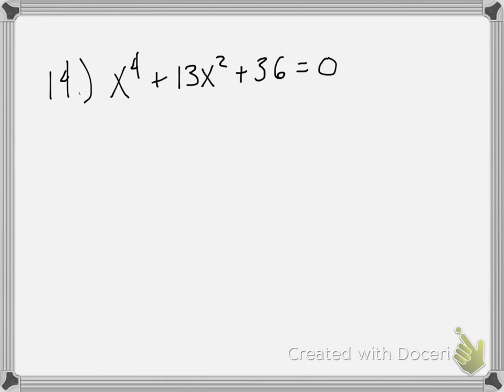Now this one's going to be slightly different than all the others, because all the others we've done, they multiplied to be positive but added to be negative. Now, this one has two numbers that multiply to be positive, but they also add to be positive, meaning plus and plus. So we need two numbers that multiply to be 36, but combine to be 13.